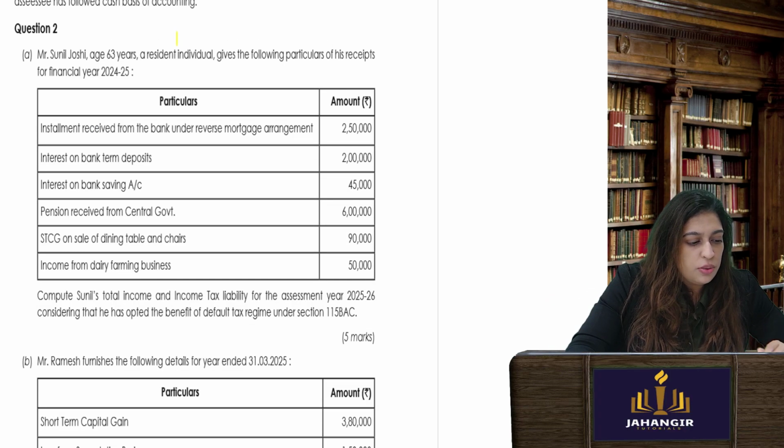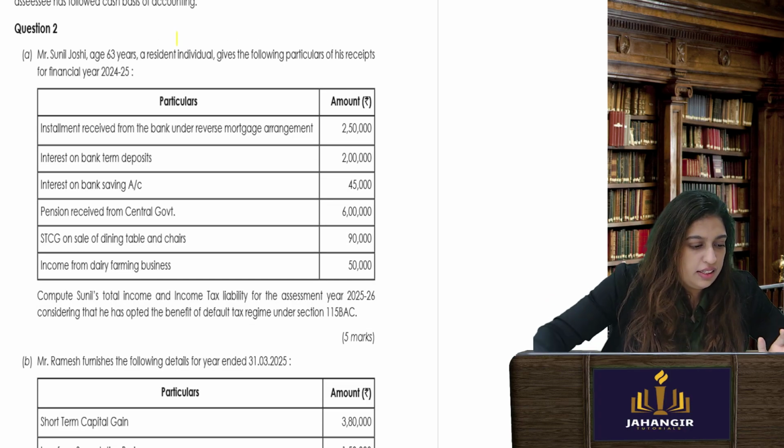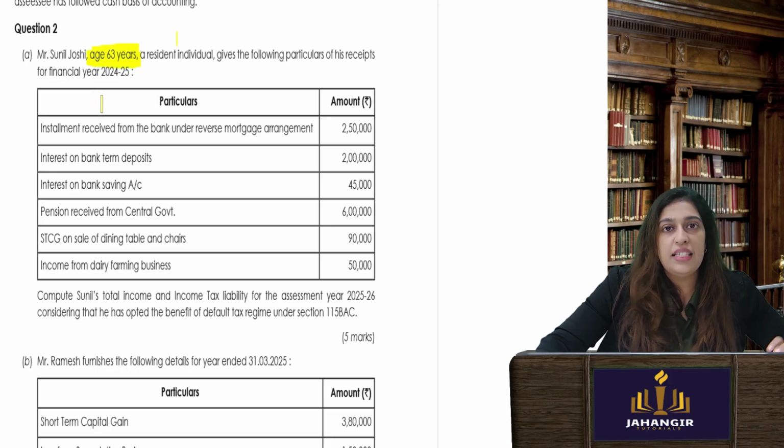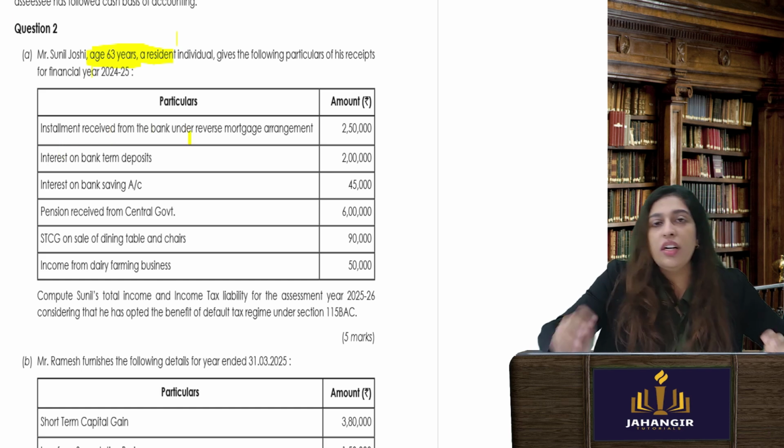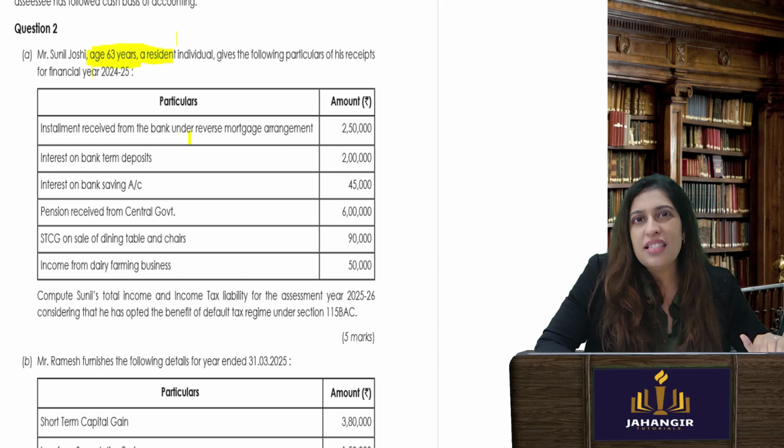Okay, Mr. Sunil, age 63 years. So it should strike you, okay, he is a senior citizen, a resident individual, gives the following of his receipts for the year 24-25. Installment received from the bank under reverse mortgage arrangement. What is the meaning of reverse mortgage? Let's take a step back.